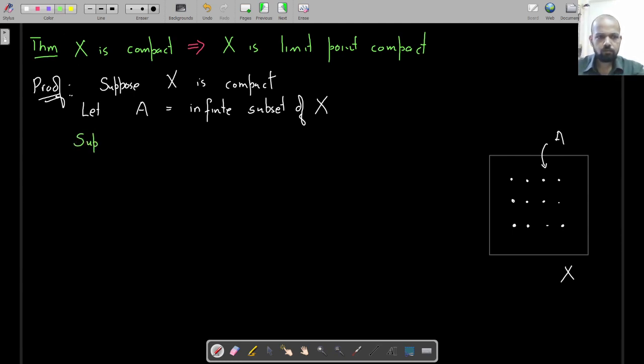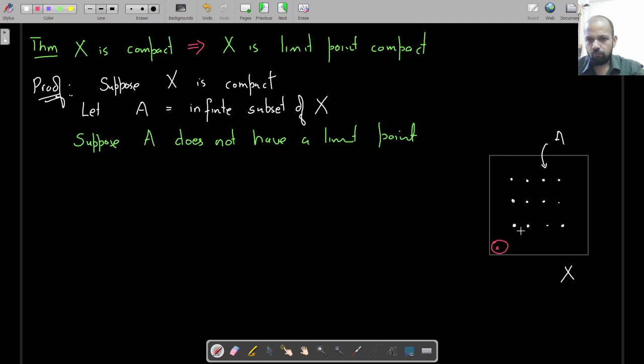Suppose A does not have a limit point. Then no matter what point you take in X, there is going to be a neighborhood which does not intersect A at a point other than x itself.